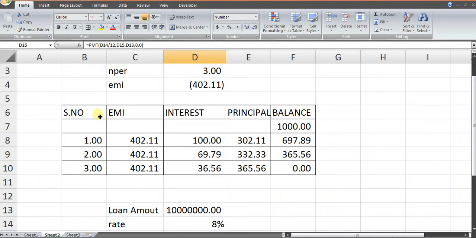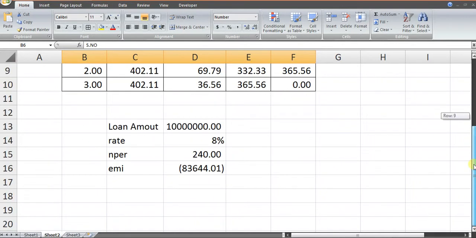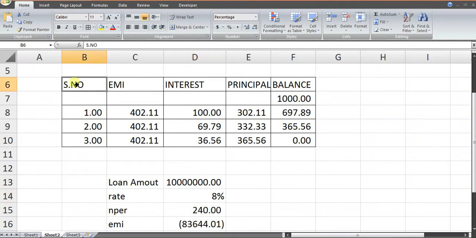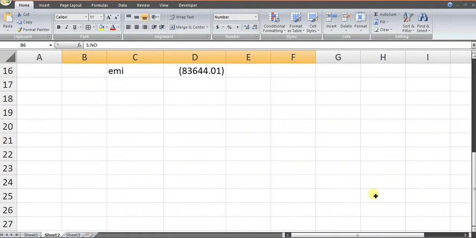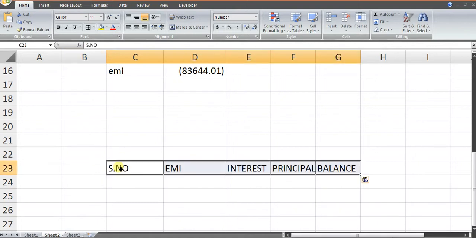Now what we need to do is create an amortization schedule for eight months. These 5 columns will always be there in an amortization schedule: serial number, EMI, interest, principal, balance. So let's make an amortization schedule. Serial number: this will be an 8-month amortization schedule, so we will drag this down and fill it.